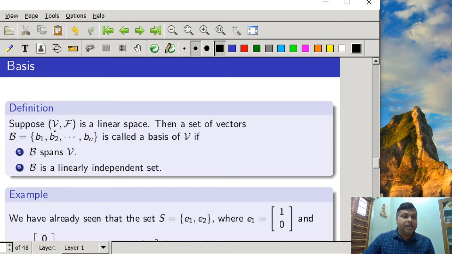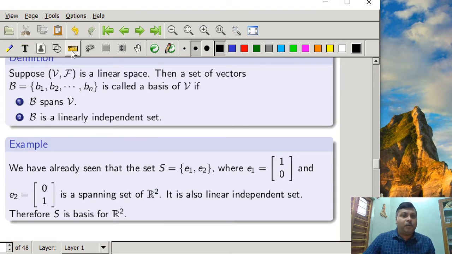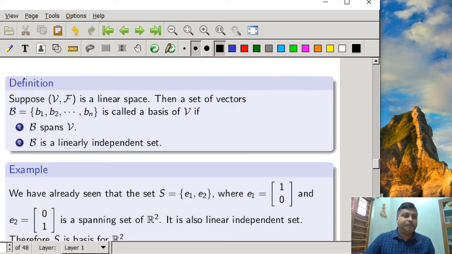It means that if we find the linear combination of the vectors b1, b2, bn which yields the zero vector, we will find that all the alphas for that will be equal to 0. So what will be an example of basis vectors of a vector space V?